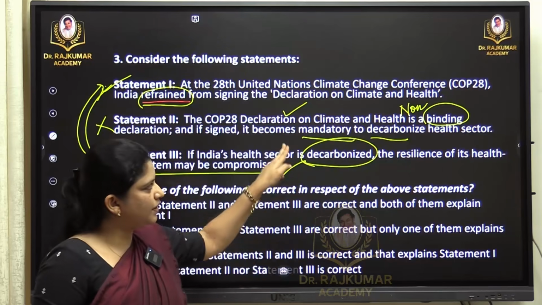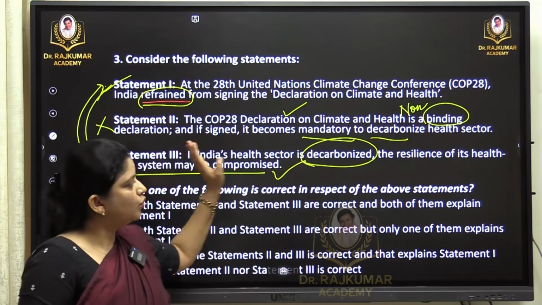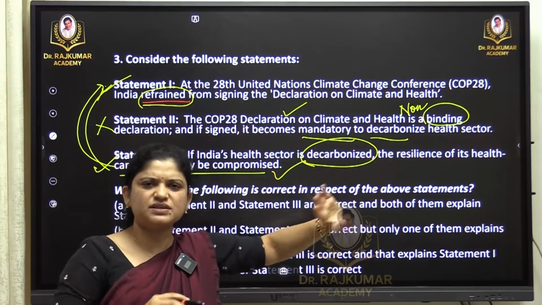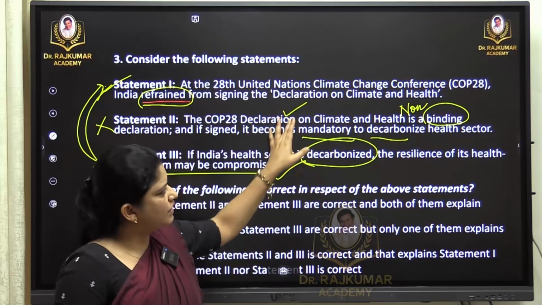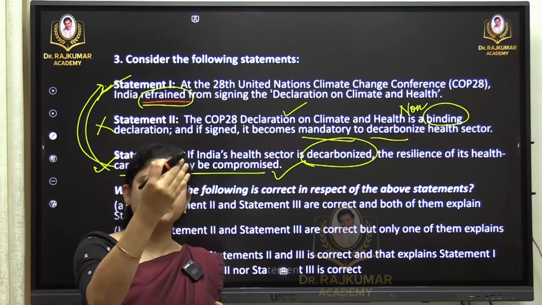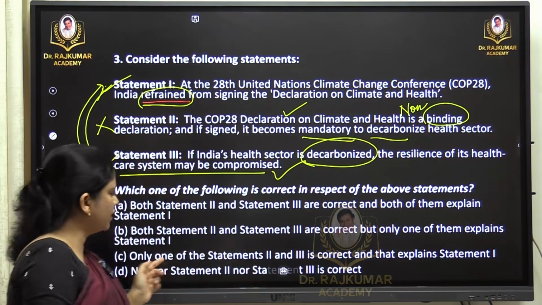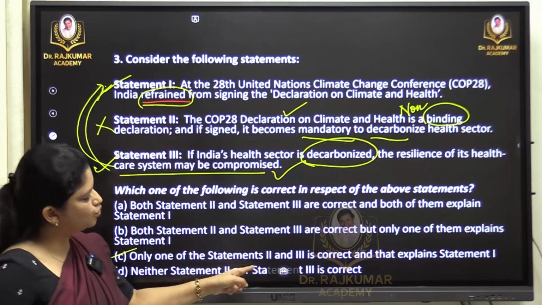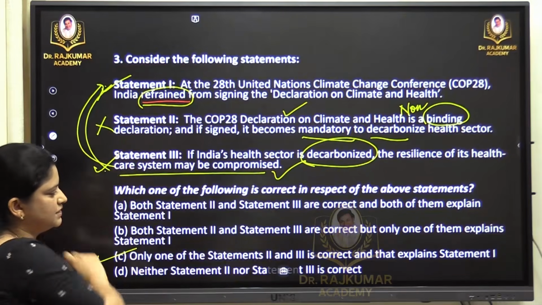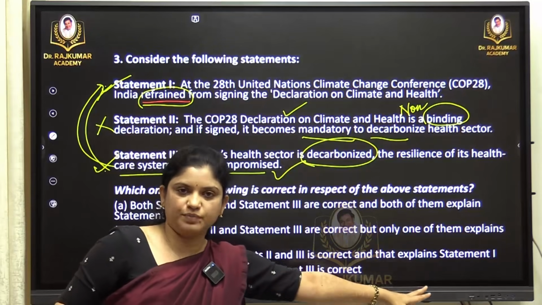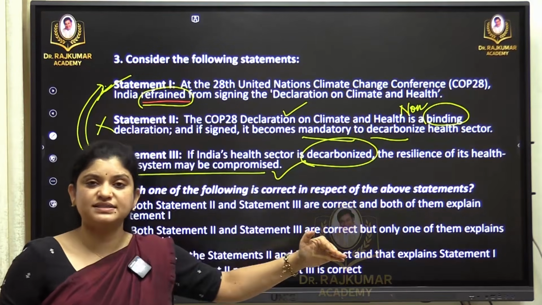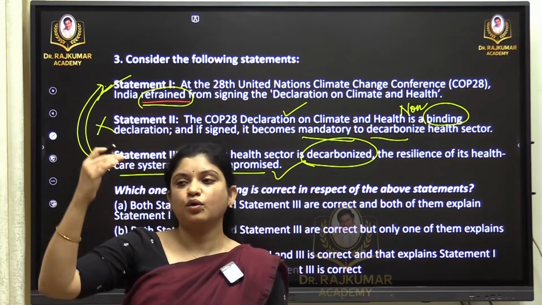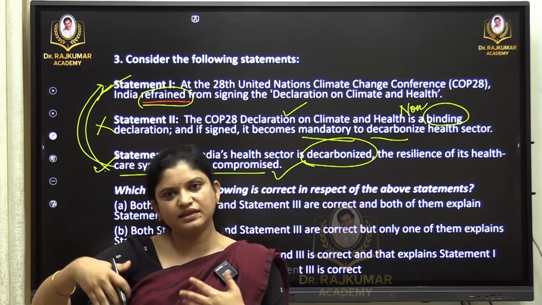So this statement explains statement 1. What about the statement in the middle? It is a factual statement that will not connect to the transitioning part of the first or third. So we will go for option C, wherein only one of statements 2 and 3 is correct, which is the third one, and that explains statement 1. Again telling you the trick: go through the transition, anything to do with it.